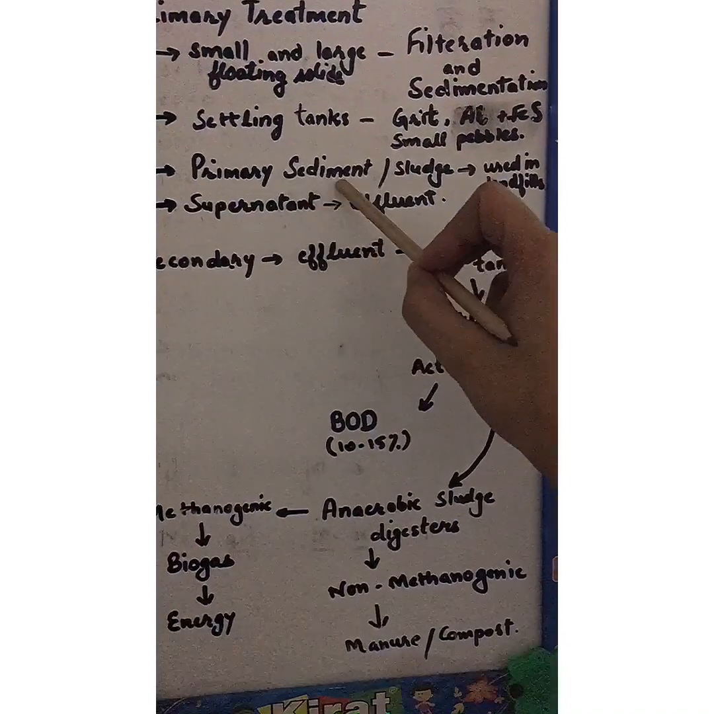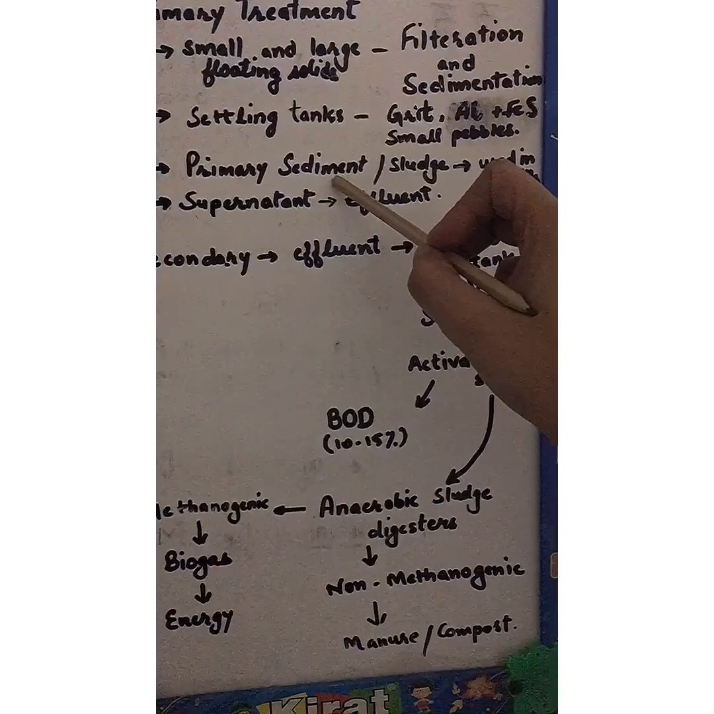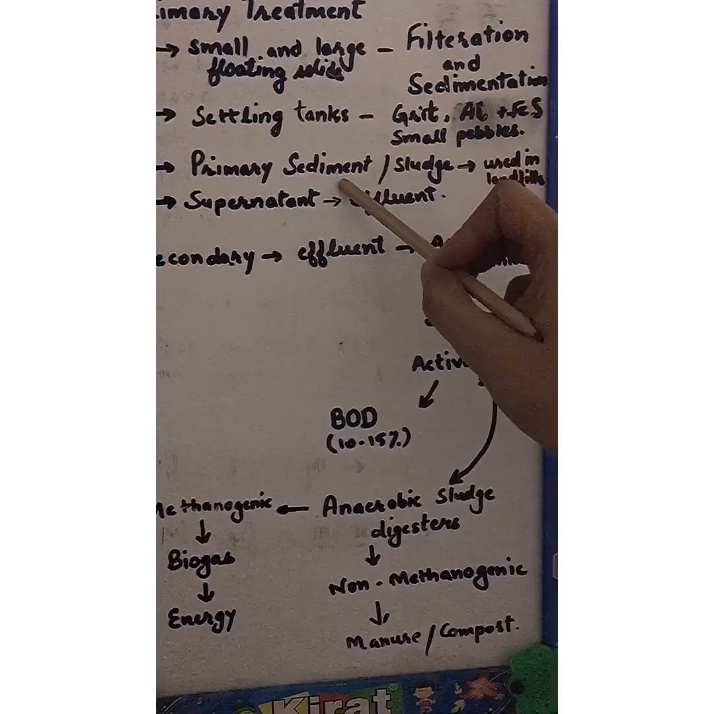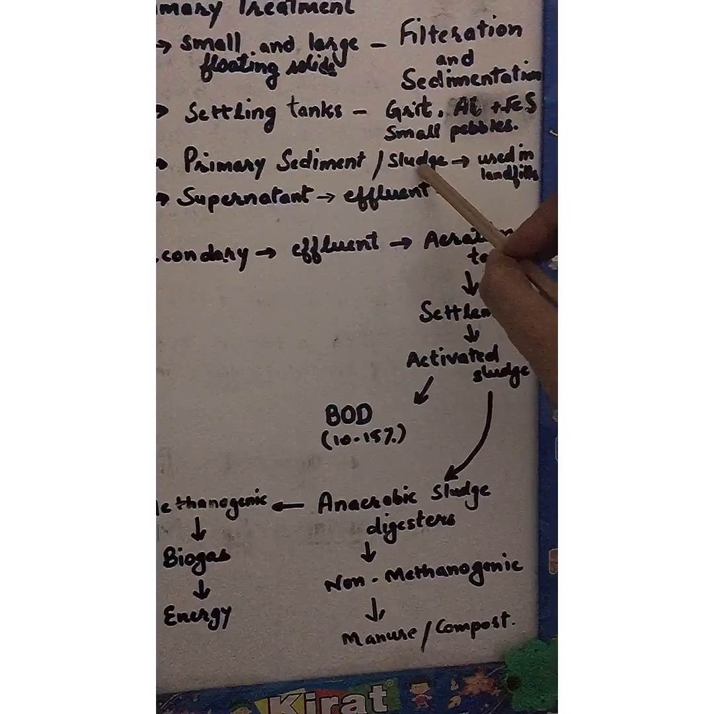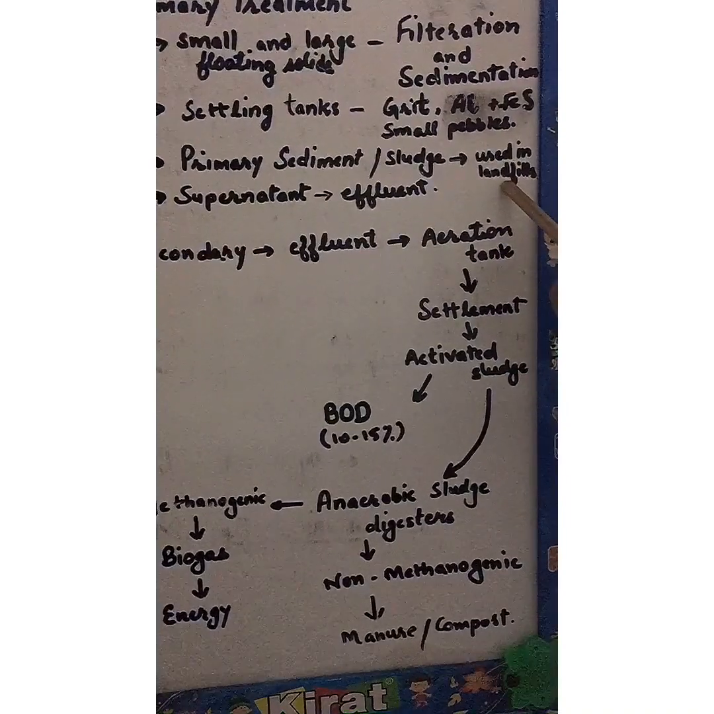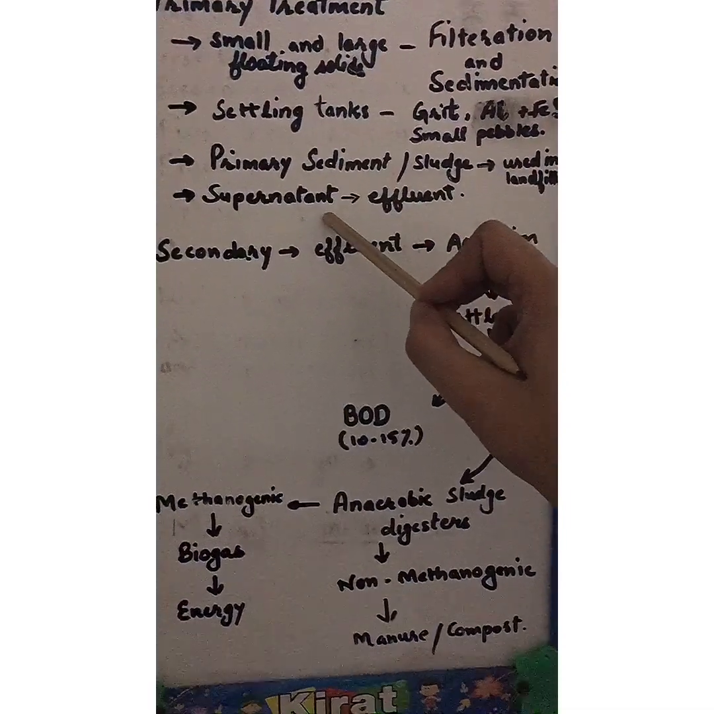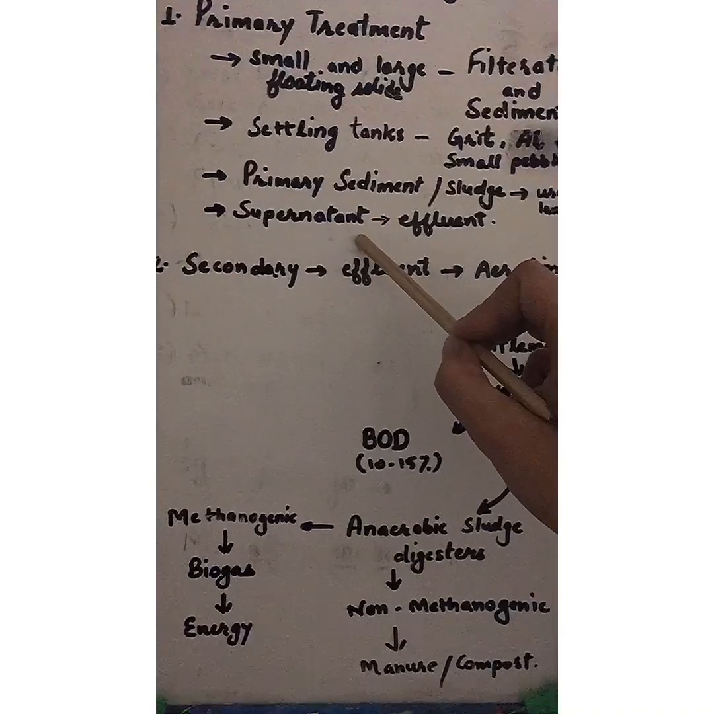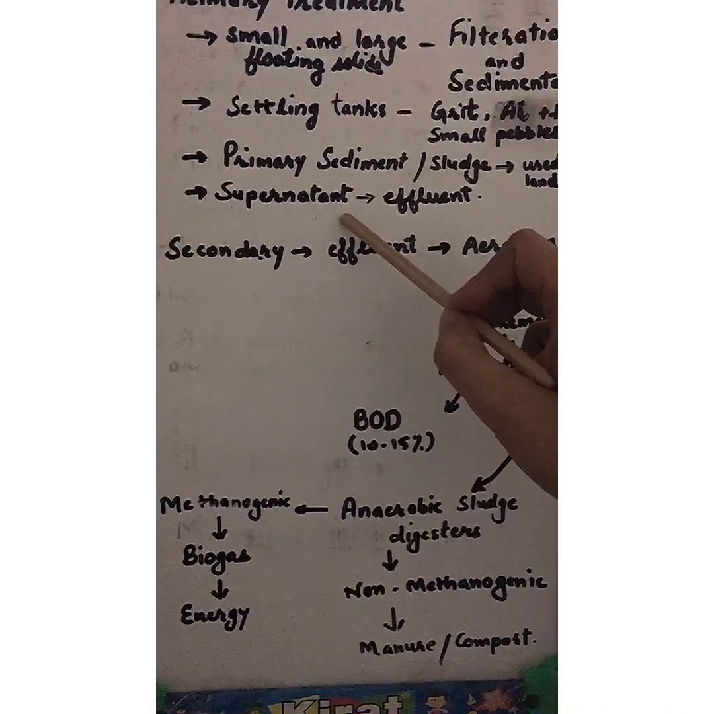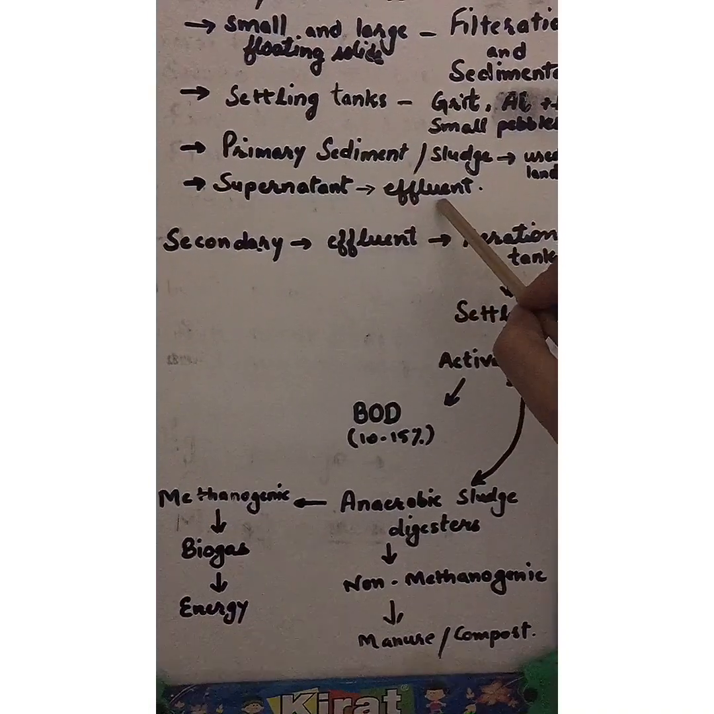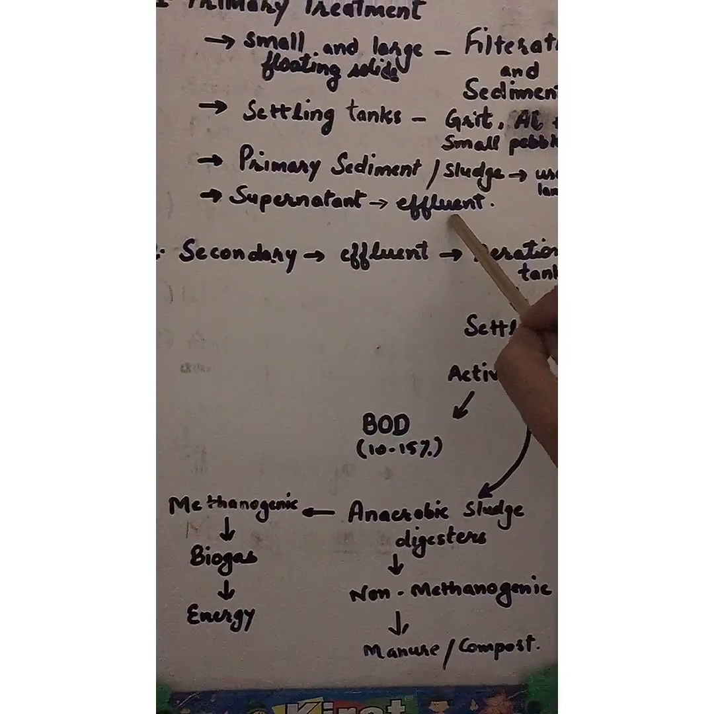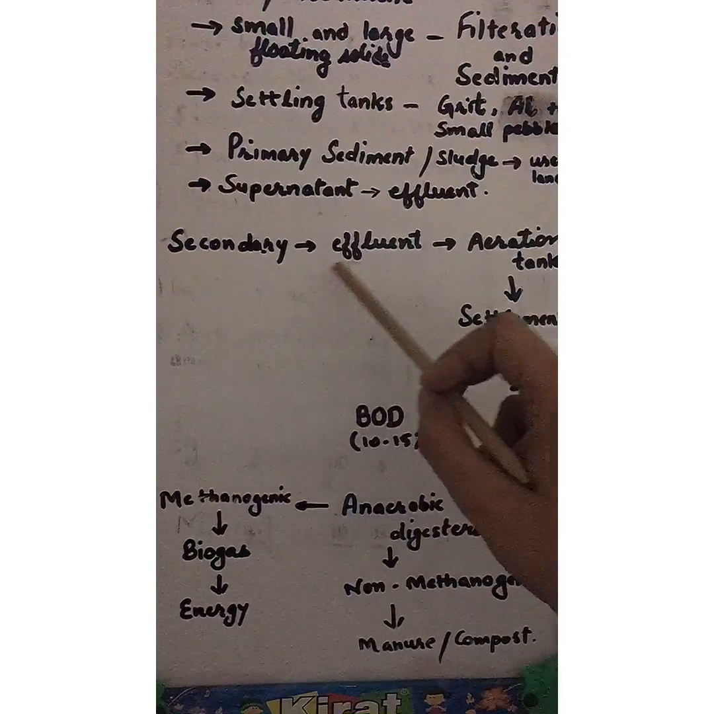Then everything which settles down forms the primary sediment or the sludge, and can be used for landfills, whereas the floating liquid is known as supernatant, and that is known as the primary effluent. Next comes the secondary treatment.